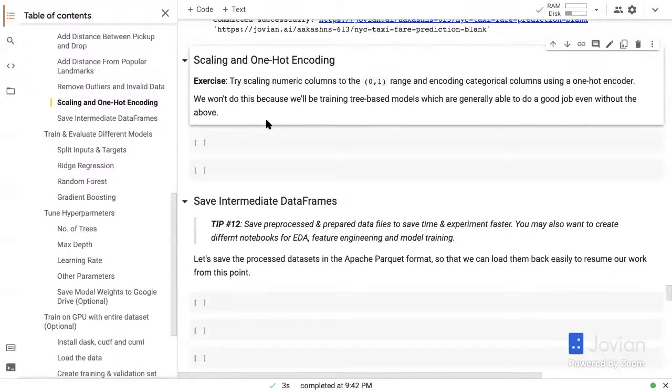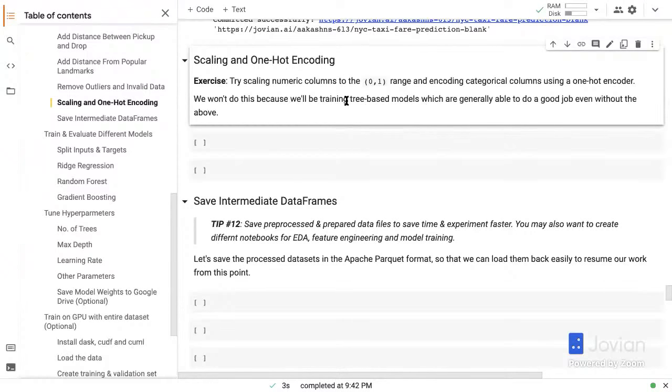So things like months can possibly be treated as categorical columns, month, year, even day of week, etc. And you can probably use a one-hot encoder there. And that makes it a lot easier for decision trees to work with categorical columns. Now, we won't do this for a couple of reasons. One, we just want to keep it simple right now, get to a good model first, and then we can come back and try this later if we have time.